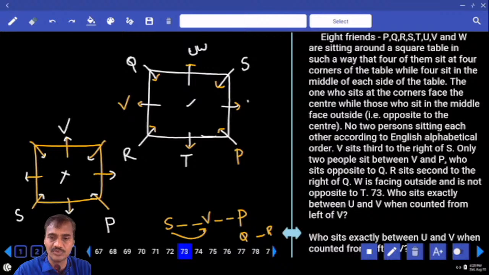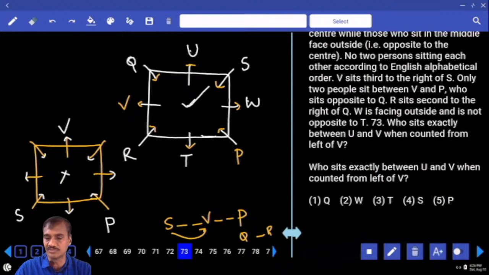Now U and W. Any other information here? W is facing outside and is not opposite to T, so W cannot be here. As W cannot be here, wherever W is, U will be here. Done with this?